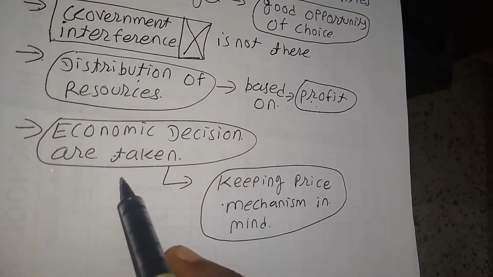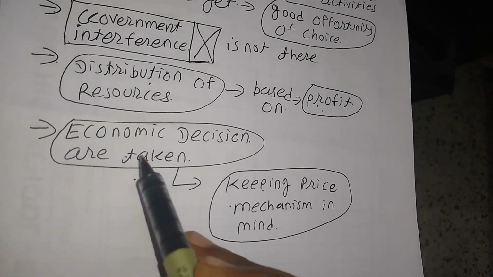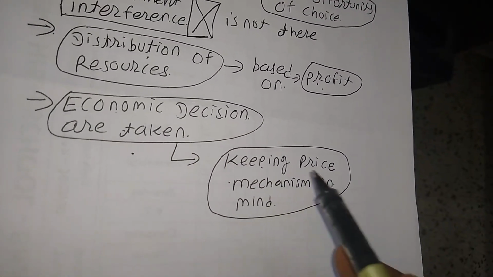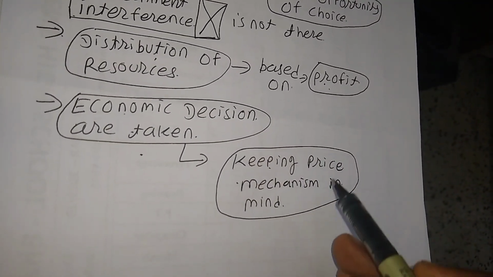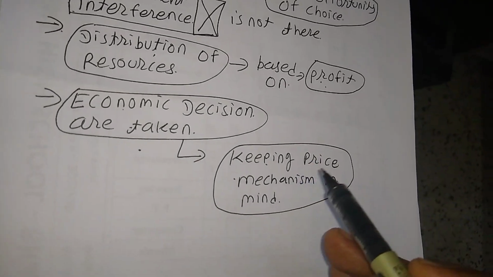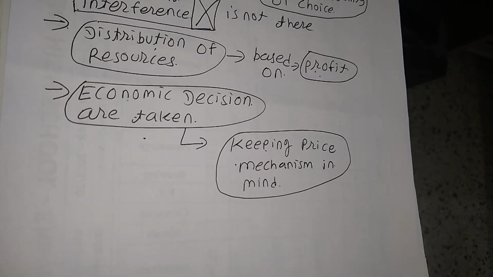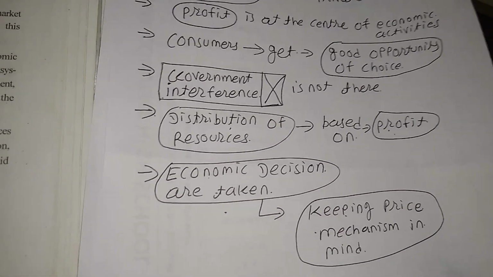Economic decisions are taken keeping the price mechanism in mind. So when anybody wants to take any economic decision, they have to keep price in mind. Price is required to be set in such a way that profit is increased. So these are the features of the market mechanism system.